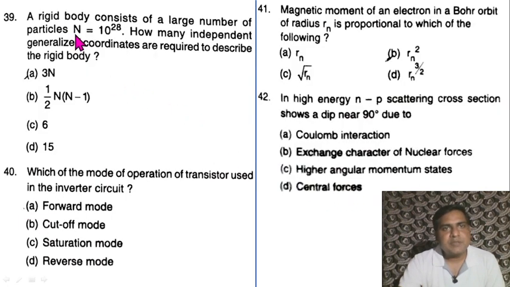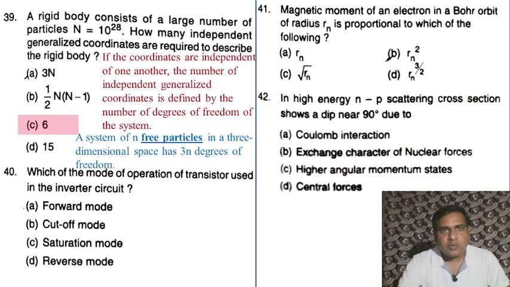Question 39. A rigid body consists of a large number of particles, n equal to 10 to the power 28. How many independent generalized coordinates are required to describe the rigid body? If the coordinates are independent of one another, the number of independent generalized coordinates is defined by the degrees of freedom of the system. Here it says rigid body, so what will be the degrees of freedom for a rigid body? It will be 6 only. So in that scenario the total number of generalized coordinates is equivalent to 6 only. If it were a system of n free particles, then your degrees of freedom would be 3n, but here it is a rigid body.